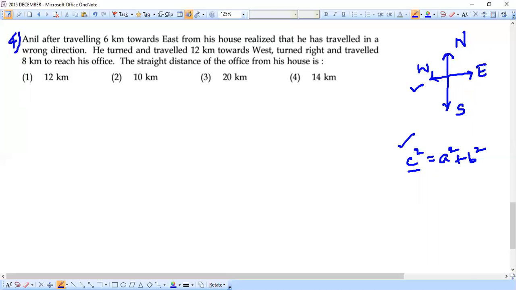And next is about this right angle triangle formula in order to find the missing side. Yes, now we move on to the question. Anil, after traveling 6 kilometers towards east.